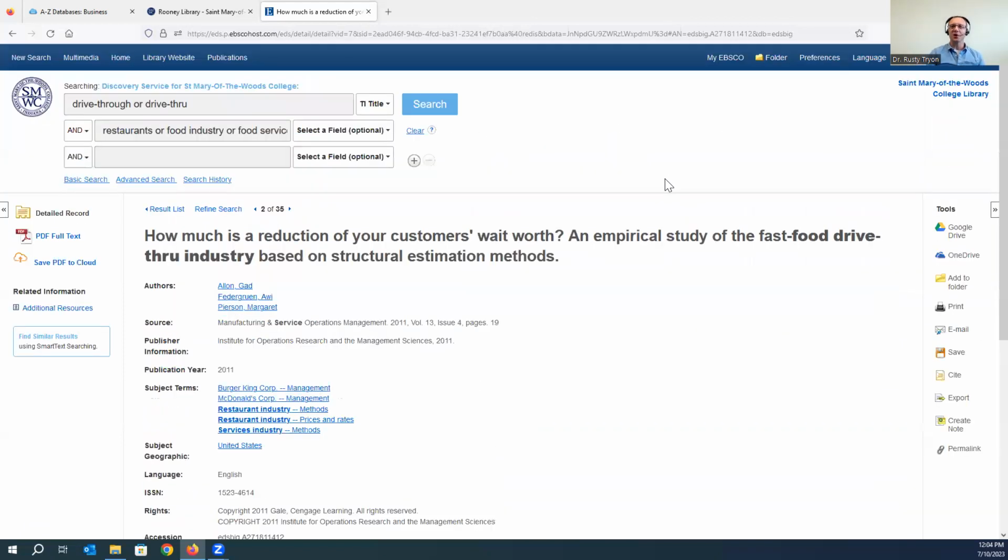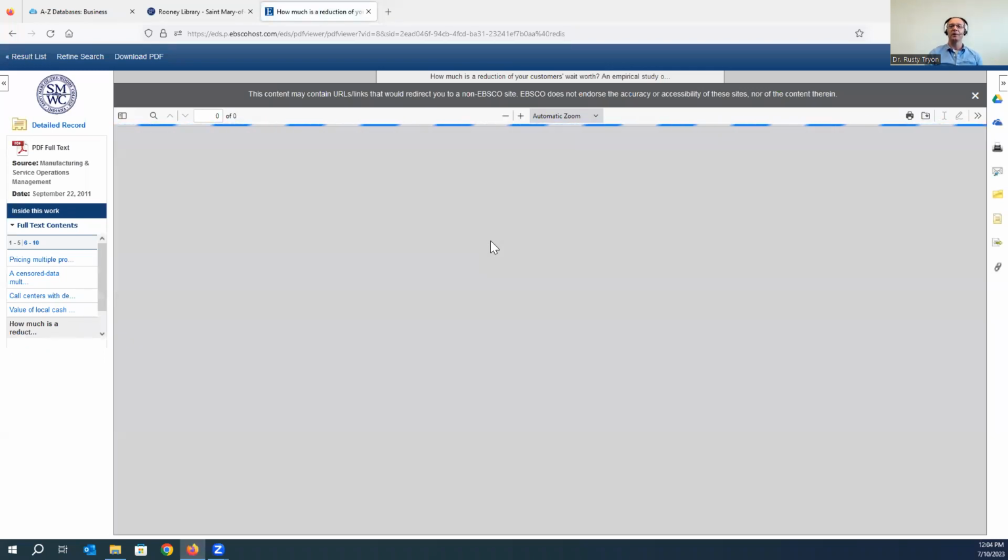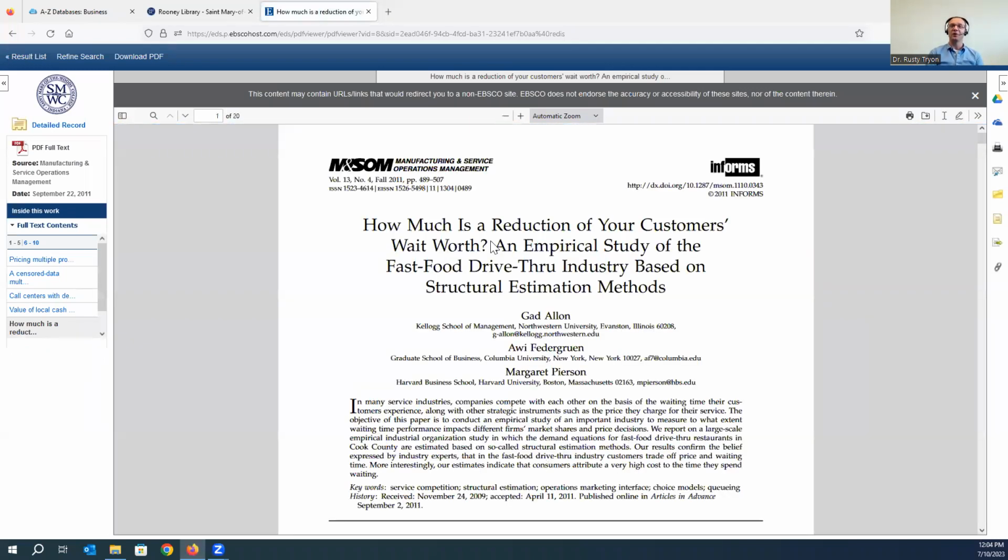In this case, there is no summary, there's no abstract, but that's okay because we see that there is full text available. So we'll click on that PDF full text and just step through this and highlight for you how we know this is a peer-reviewed article. We checked that box when we did our search, so we're trusting the database that this is actually a peer-reviewed article, but there are some things that we can look at here to help us determine that as well.